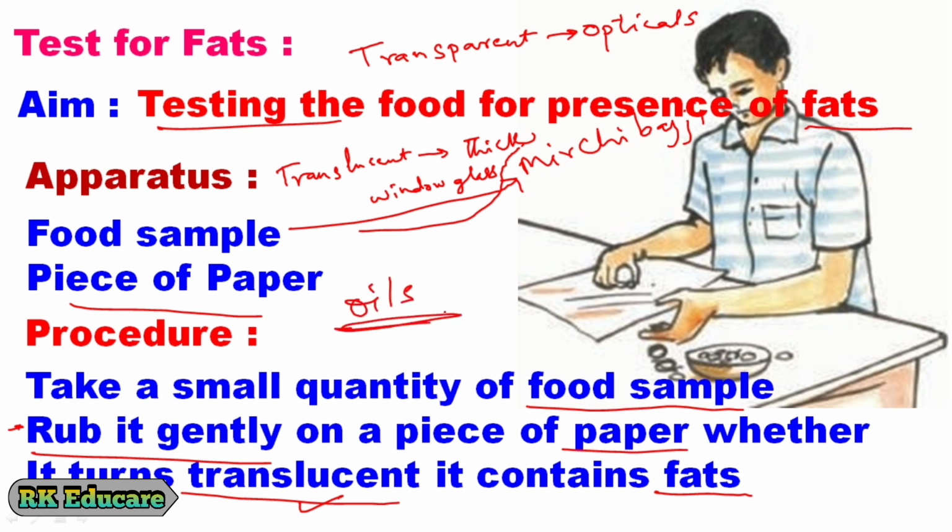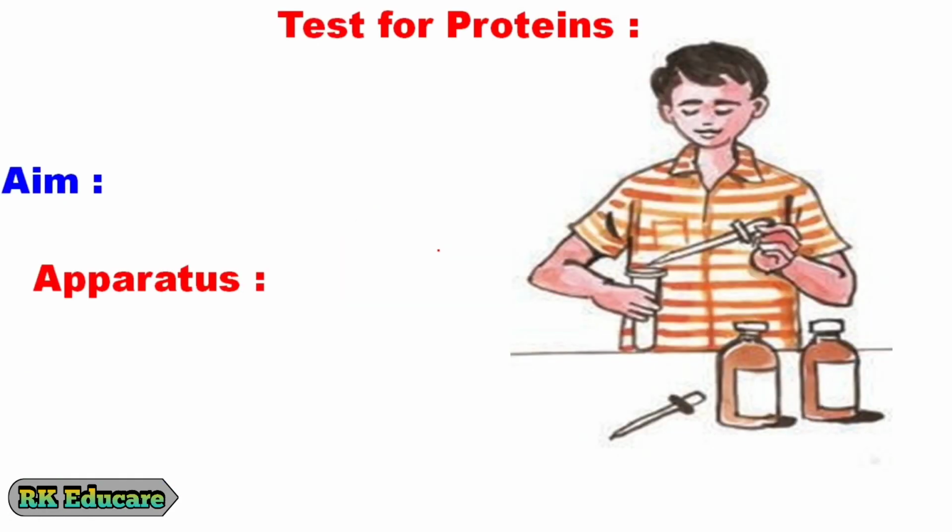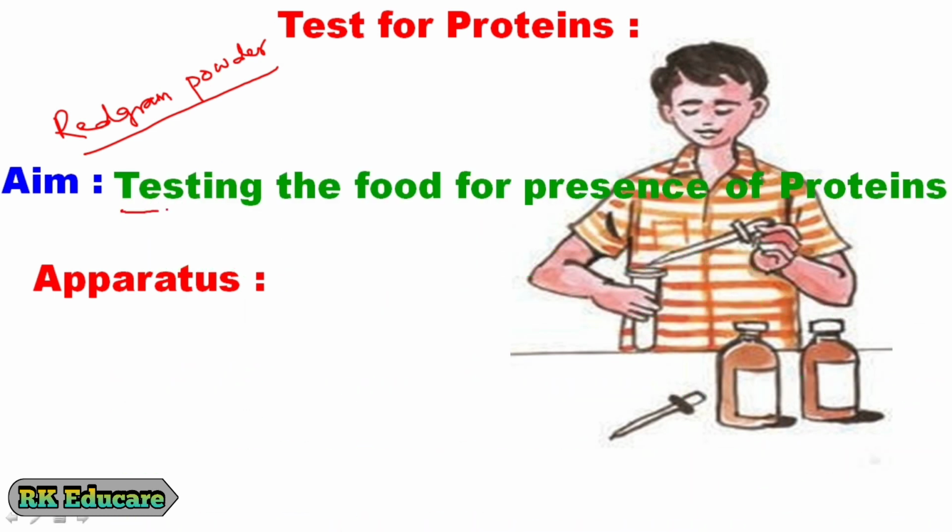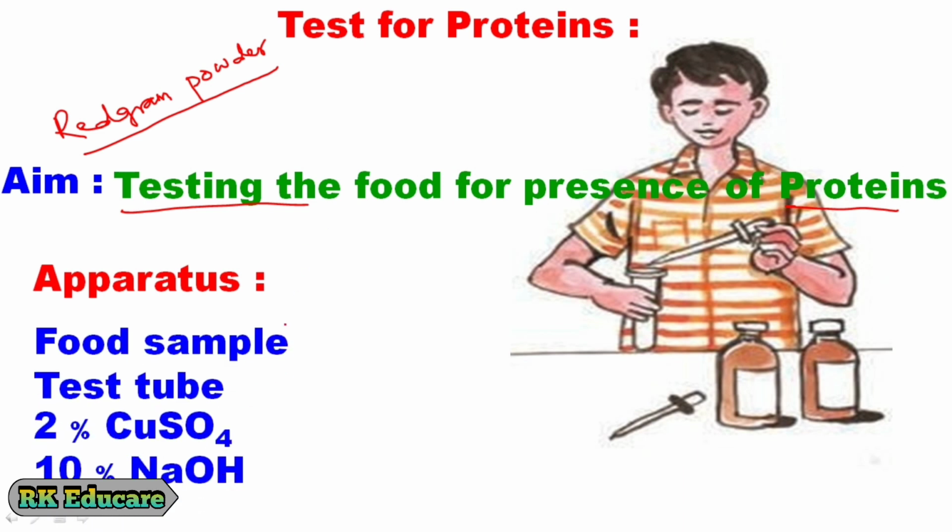Now let us test a sample food for the presence of proteins. Here we take red grams as our sample food. Before going to conduct the experiment, we have to convert the red grams into powder. Now let us conduct the experiment. Aim, our aim of the experiment is testing the food for presence of proteins. Apparatus: food sample, here our food sample is red gram powder, test tube, 2% copper sulfate and 10% sodium hydroxide.